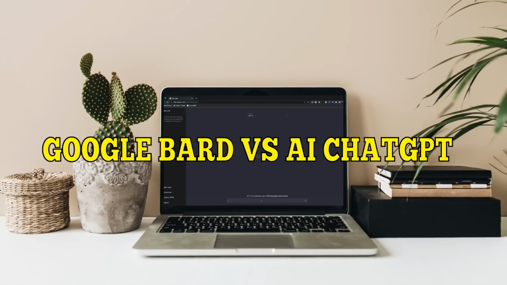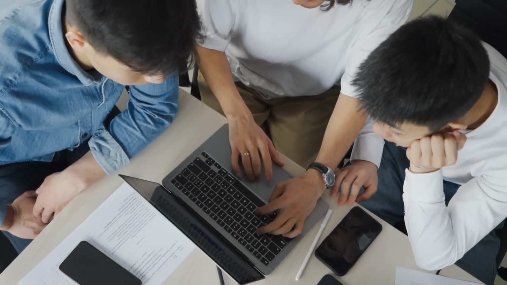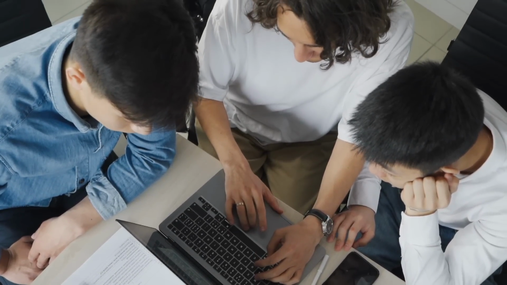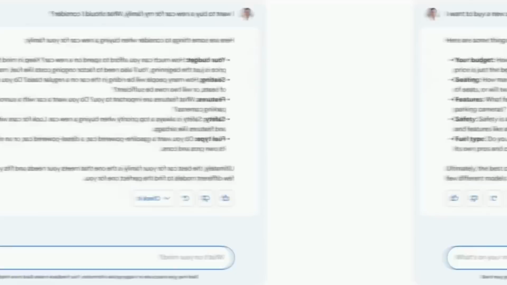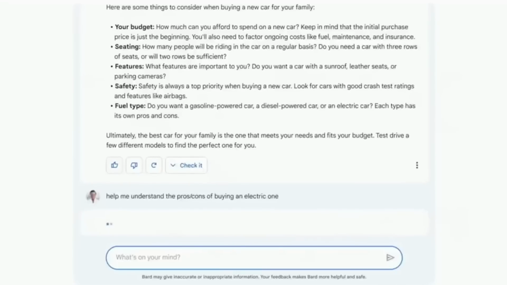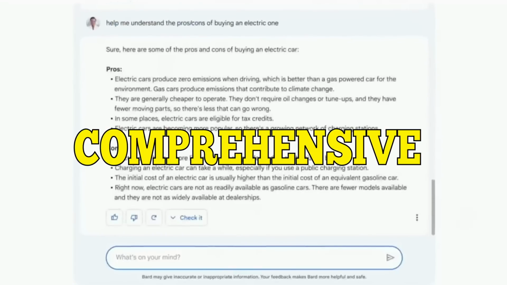Google Bard versus AI ChatGPT. While Google Bard and AI ChatGPT are both highly capable language models, there are a few key differences between them that are worth highlighting. Google Bard is trained on a larger dataset of text, which provides it with a broader range of knowledge and enables it to generate more comprehensive and informative responses. With a greater exposure to diverse textual sources, Bard AI can offer a deeper understanding of various topics, leading to richer and more insightful outputs.